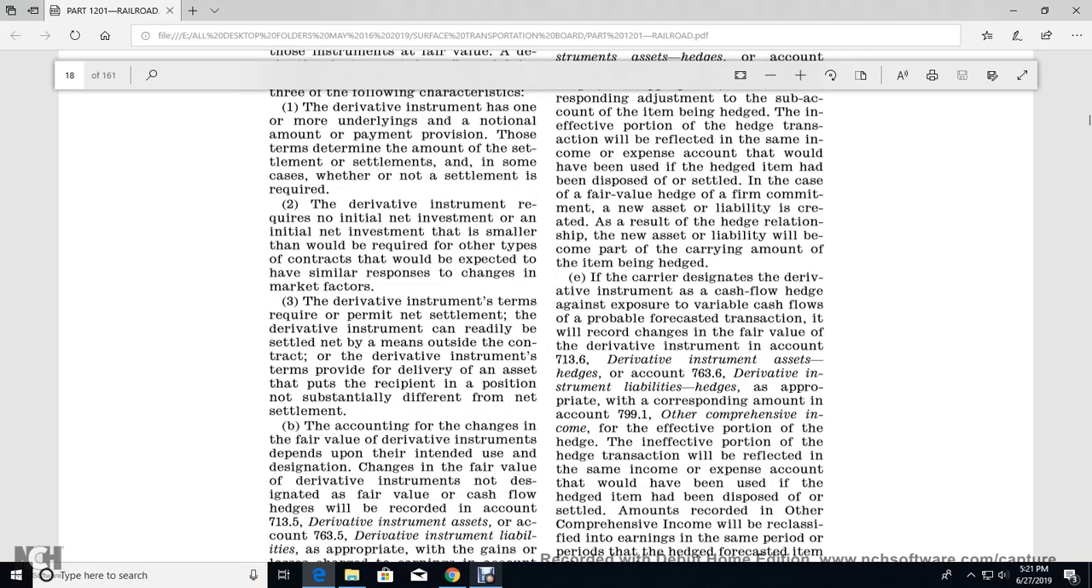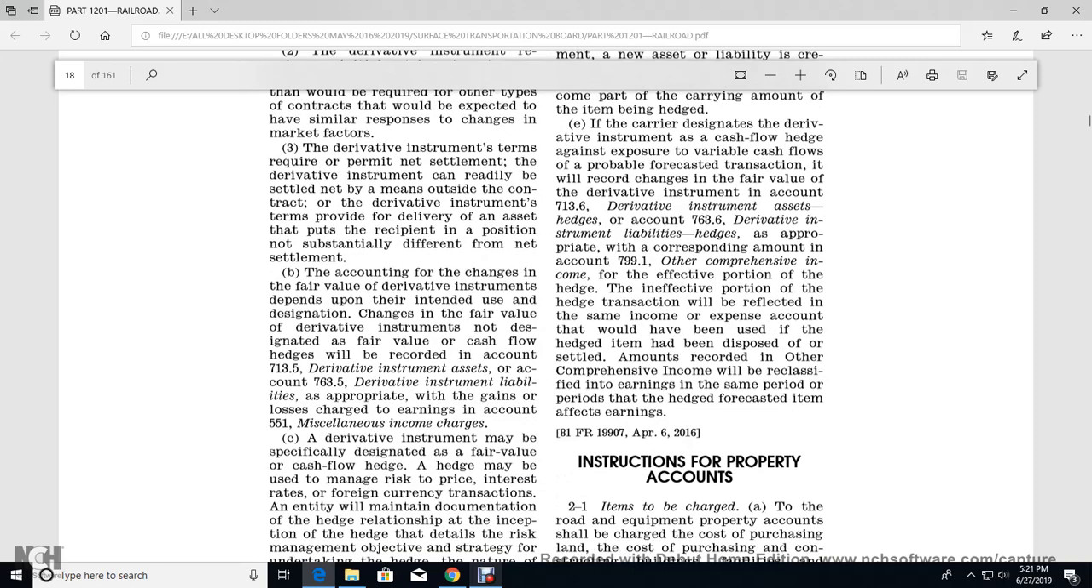Two, the derivative instrument of the require no initial of the net investment, but the initial of the net investment is smaller than it would require for the other type of the contract that would be expected to have a similar response obtained with the market factors. The derivative instrument, the terms that require the permanent net settlement of the derivative instrument can be readily settled net by means of the outside of the contract with the derivative instrument. The terms provide the delivery and asset with the recipient with the position on substantial different with the net settlement.